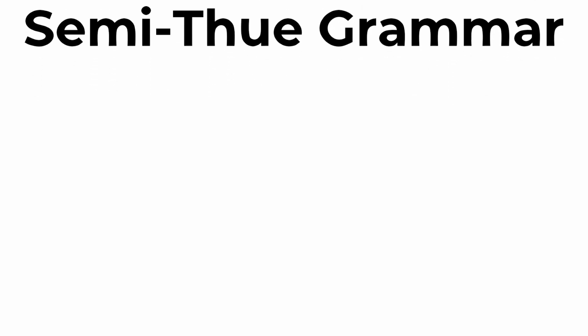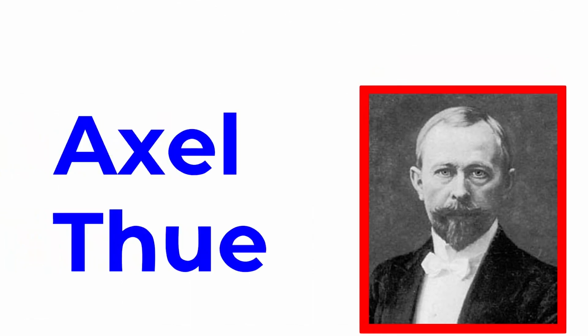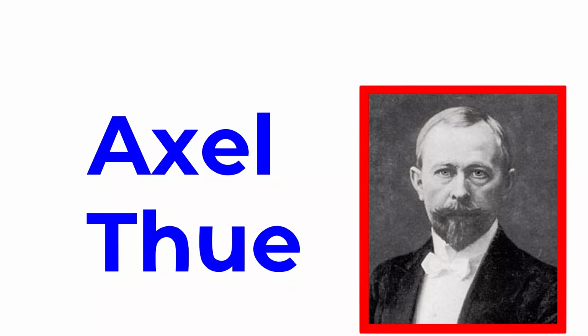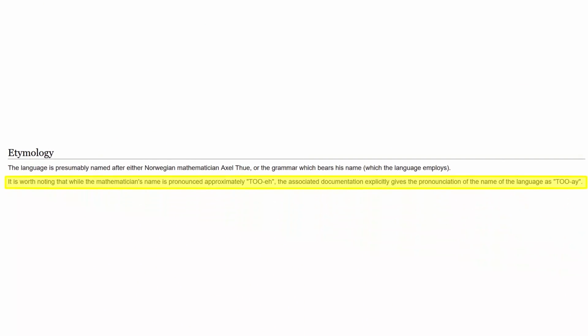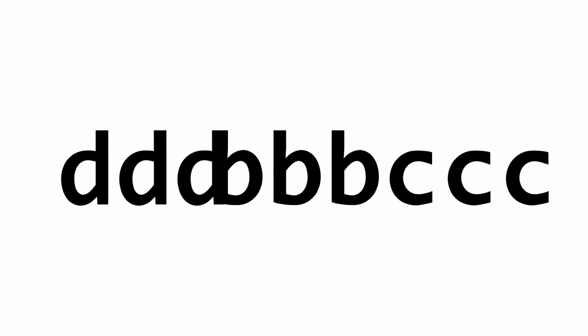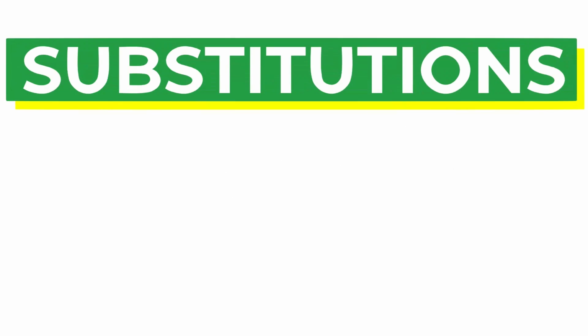Thue is based off of something called Semi-Thue grammar, which itself was named after this guy named Axel Thue. And yes, Thue is pronounced differently from Thue because the manual says so. So basically, Thue is based off of taking strings and replacing them with other strings. Programs in Thue are made up of several building blocks called substitutions, which are set up like this.